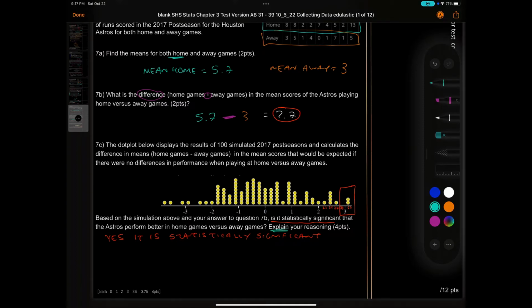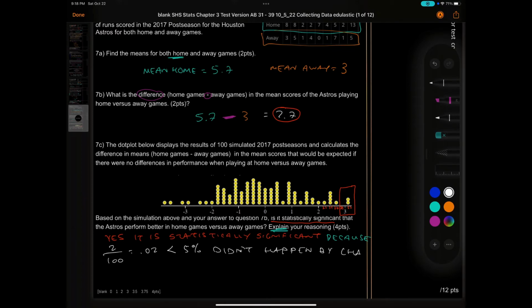And it says explain. Well, I'm going to use the word because. Because 2 out of 100 is like 2%. And this is smaller than the 5%. So that tells us it didn't happen by chance.